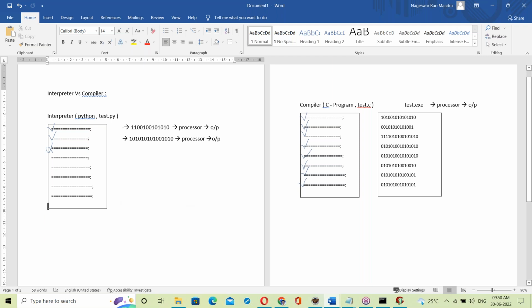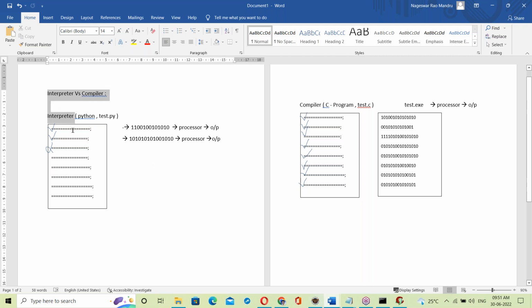Okay, fine. See, the interpreter checks one line and converts it to binary code. Sir says the major demerit is that the interpreter stops there when it finds any error. It will not proceed ahead. But the compiler checks everything, then keeps a combined error list: these are the errors. That's okay. Fine. One second.